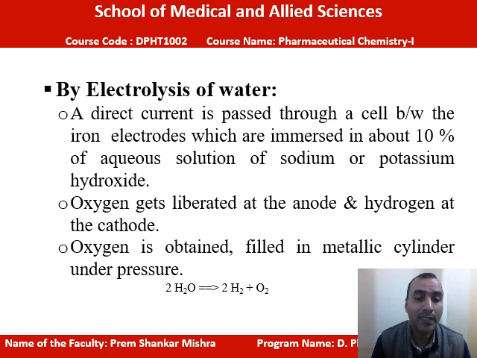So here oxygen is liberated at the anode and hydrogen is liberated at the cathode electrode. By this method oxygen can be obtained, and it is filled in a metallic cylinder under pressure. Here you see 2H2O releasing 2H2 plus O2. This oxygen can be compressed in a cylinder.